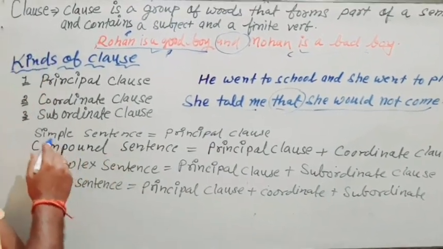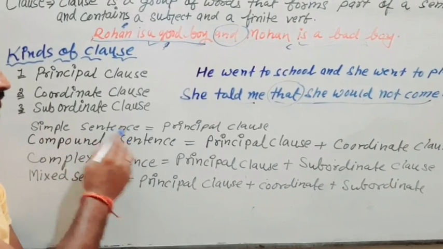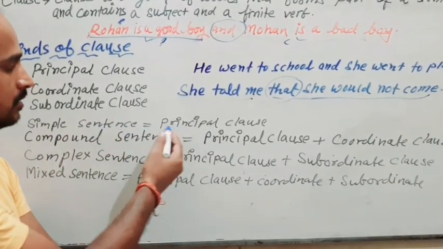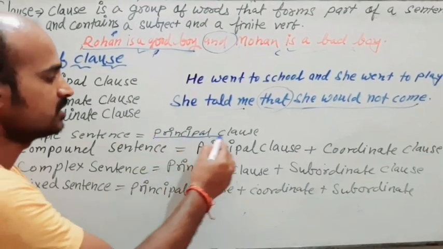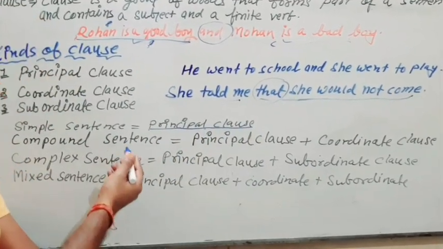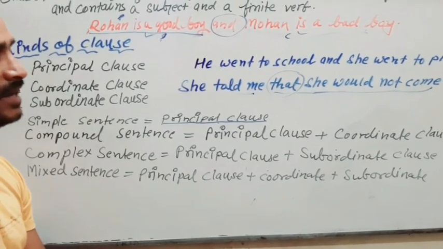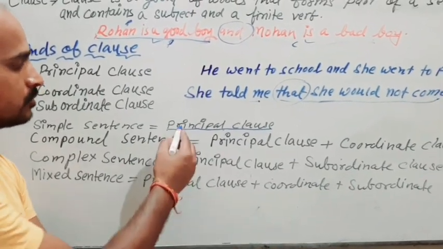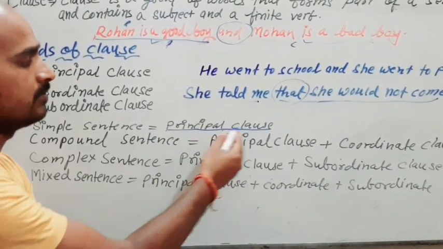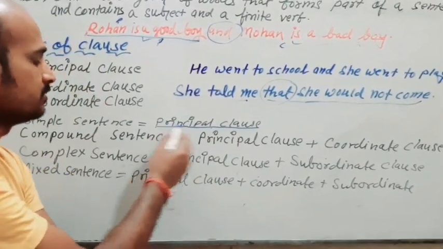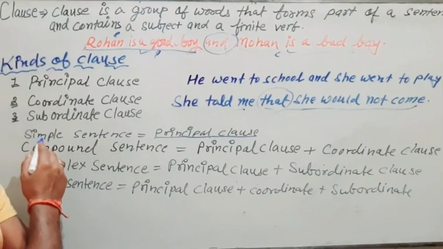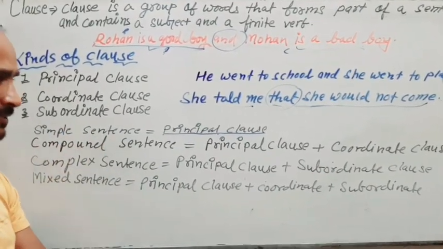Just see, if we have only a simple sentence, it is a principal clause, or just a sentence which has a finite verb and a subject. The sentence that has a finite verb and a subject and no conjunction can be a principal clause or can be considered a simple sentence.